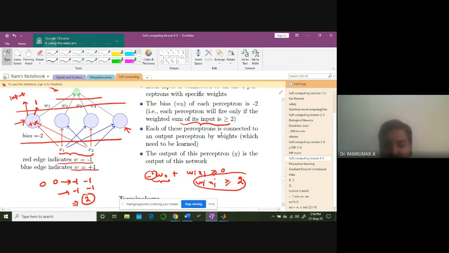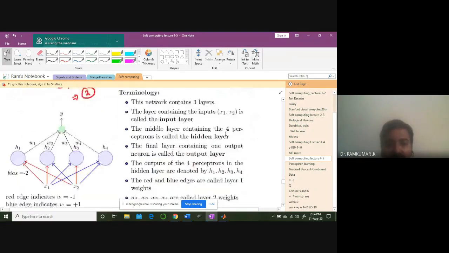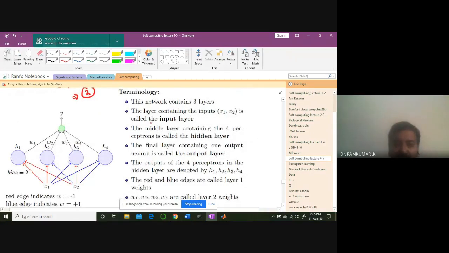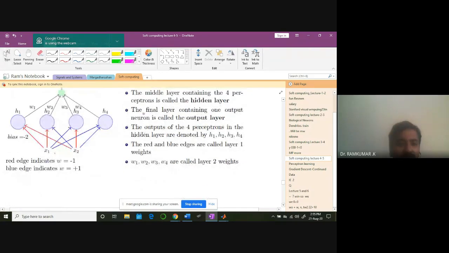If you understand this, then it will be quite easy for you. This network contains 3 layers: the input layer, then the hidden layer, and the output layer. The outputs of the four perceptrons in the hidden layer are denoted by H1, H2, H3, H4. Now you can see there is another set of weights here, W1, W2, W3, W4. This is a new set of weights. The earlier weights are fixed. These weights you are going to learn. They are called the layer 2 weights.